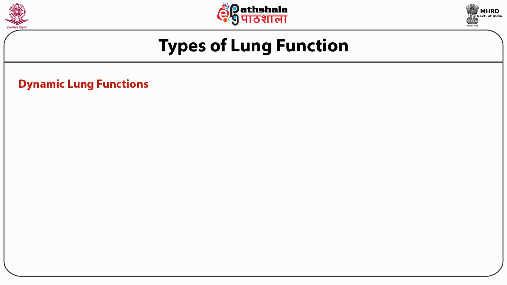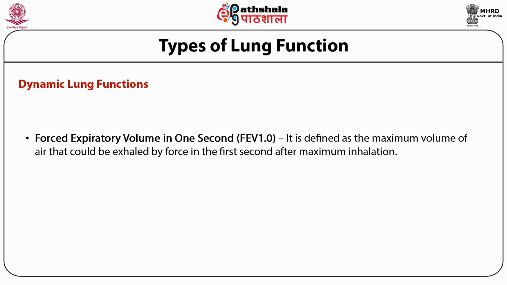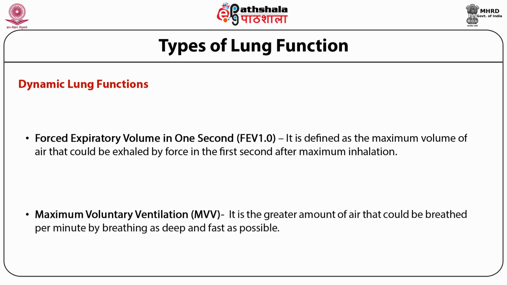Let's see what is forced expiratory volume in 1 second, that is FEV1. It can be defined as the maximum volume of air that could be exhaled by force in the first second after maximum inhalation. The maximum voluntary ventilation, that is MVV, may be defined as the greatest amount of air that could be breathed per minute by breathing as deep and as fast as possible.